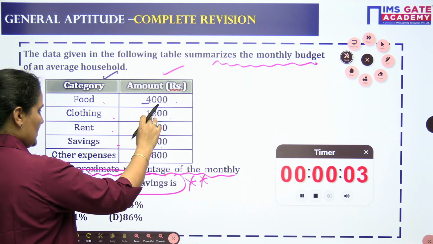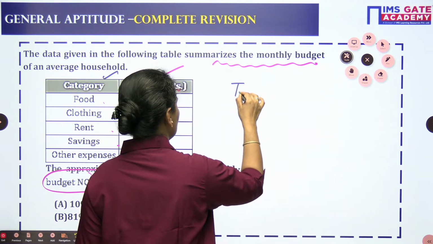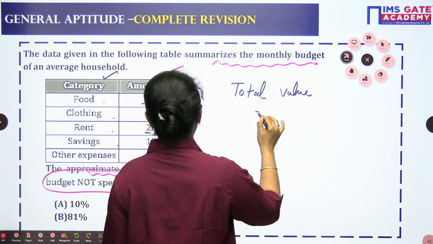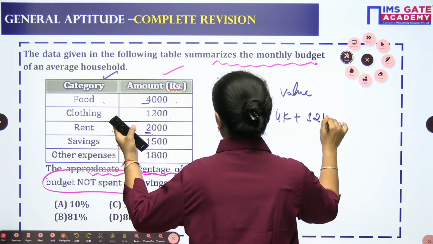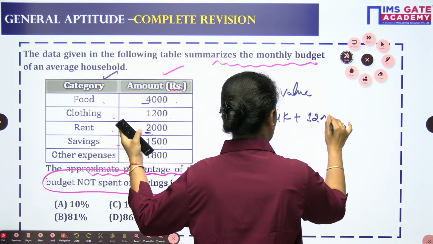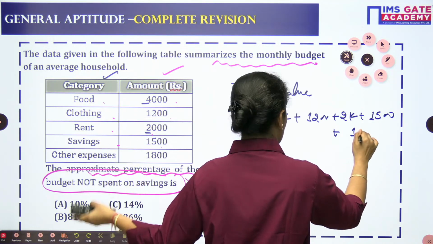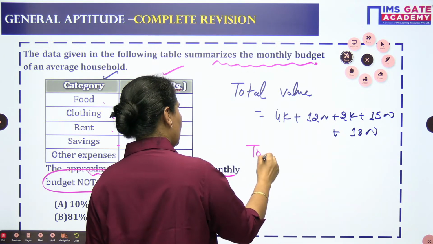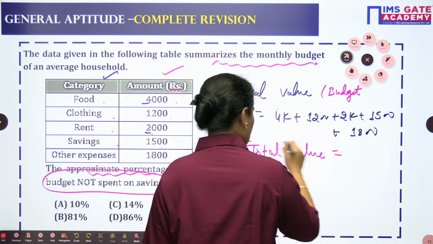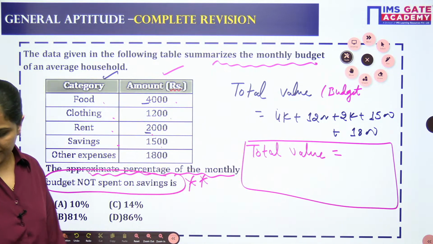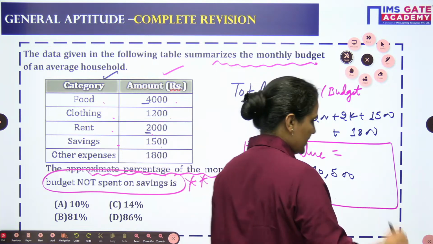When you add all these, 4,000 plus 1200 plus 2000 plus 1500 plus 1800, you can write down the total value of the budget, that will be 10,500. Okay ji, this is the total.